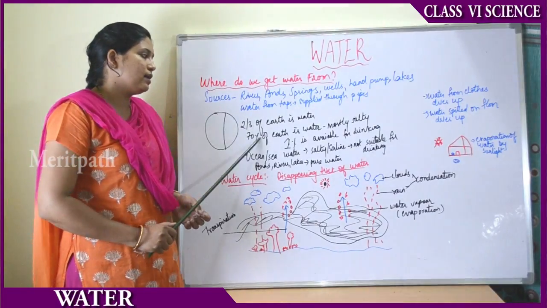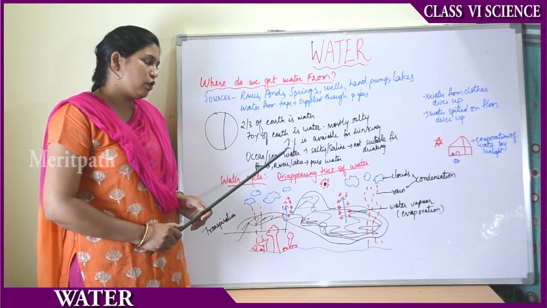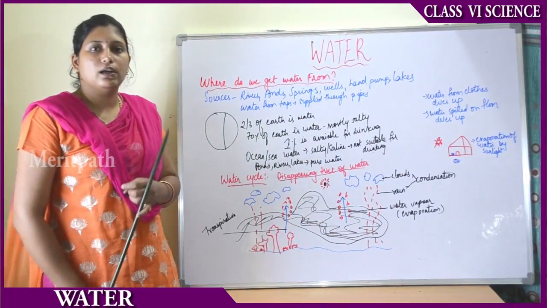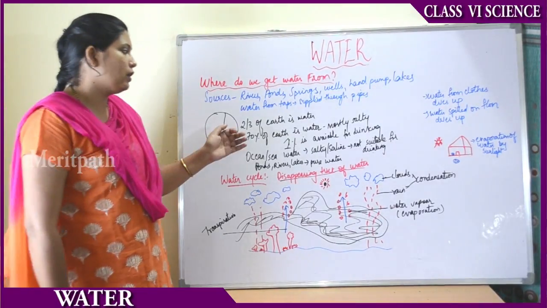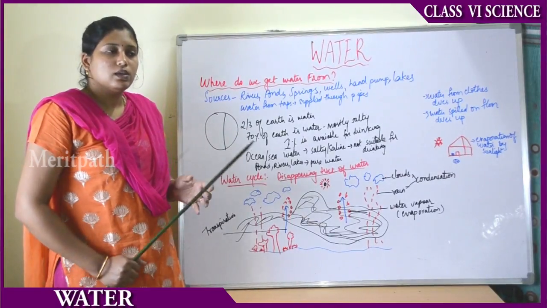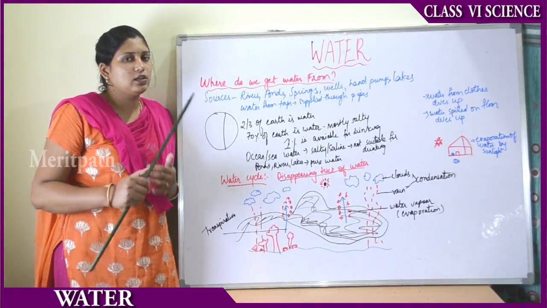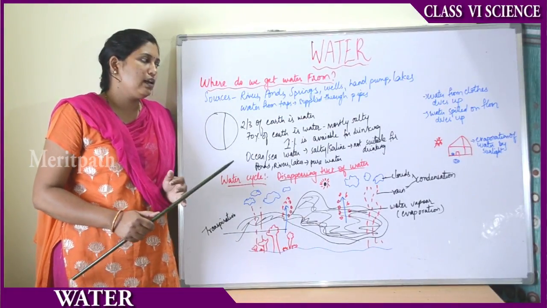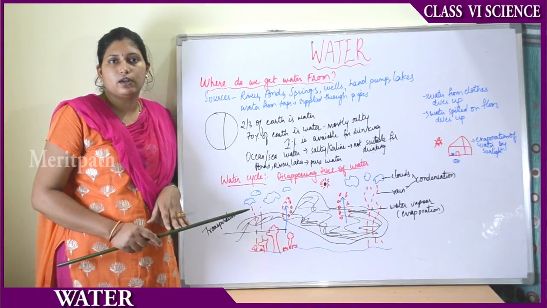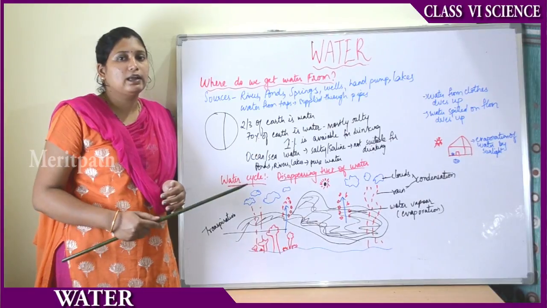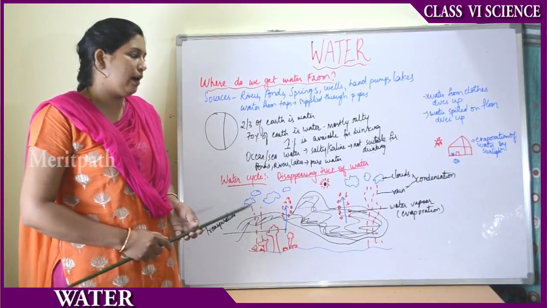So in that region the water is completely in the form of snow or frozen state. That is how water is available from freshwater sources, and sea water or ocean water is also available. 70% of the earth is made up of water. In that, the drinking water is only 1%. The rest of the water is not suitable for drinking. Suppose some people work on ships and stay on the ships for months together, sailors. If they run out of drinking water, they will never drink the sea water or the salty water, because it is not suitable for drinking. It contains many salts. They drink only the pure drinking water which they carry from the land.